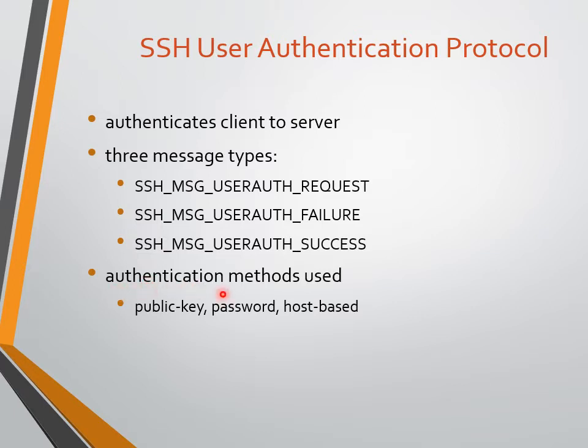During authentication, some public keys need to be exchanged, some passwords need to be exchanged, and host based information should be exchanged. This is how we authenticate each other. The best example of authentication is the message we receive when doing a bank transaction through internet banking.